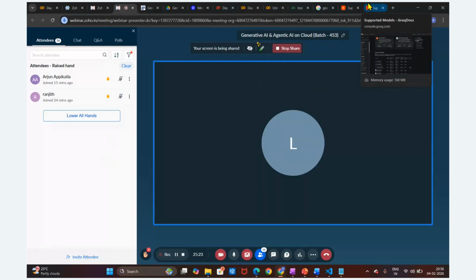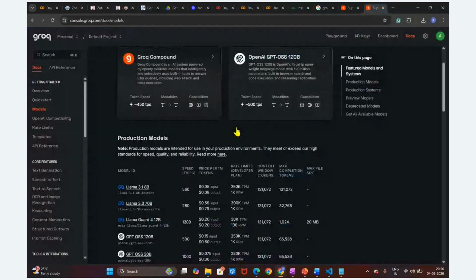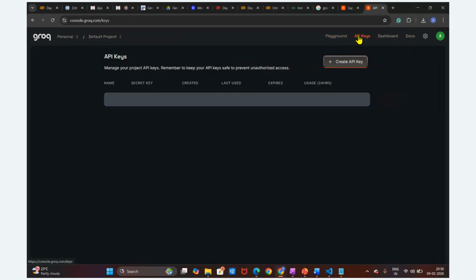Okay, great. So now you can see, guys, we understood these are the different LLM models, and now we are going to utilize these models. How are we going to utilize them? I will showcase the Python SDK, Python code. But before that, we are going to create this API key.